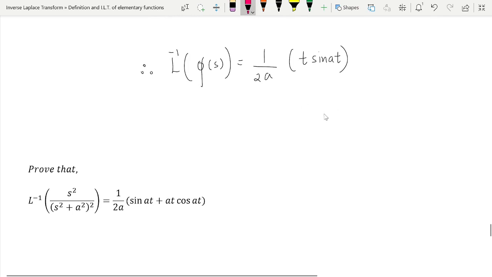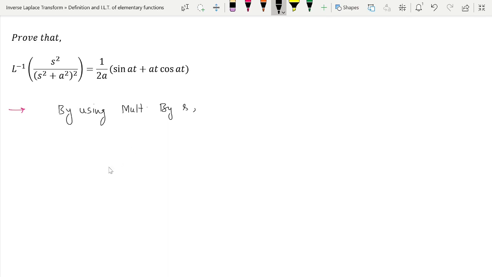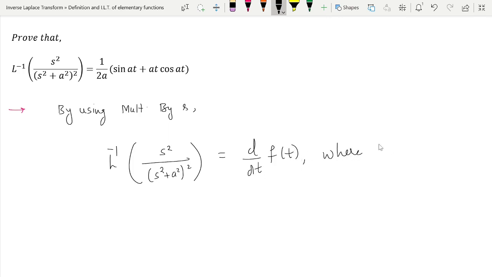What is our f of t? This is our f of t actually, and you can notice that f of 0 is also equal to 0. So by using multiplication by s, this L inverse of s square upon s square plus a square whole square will be equal to what? d by dt of f of t, where what is f of t?